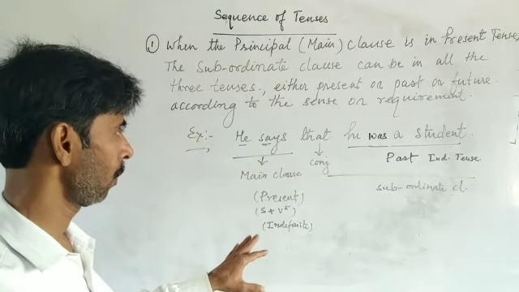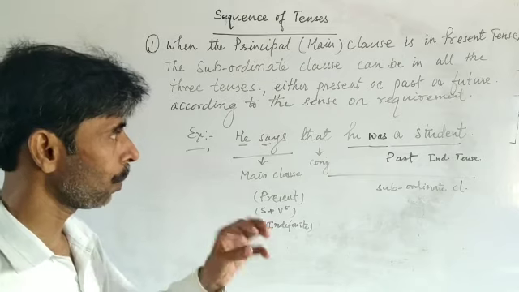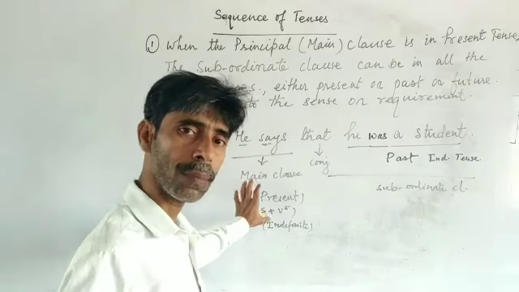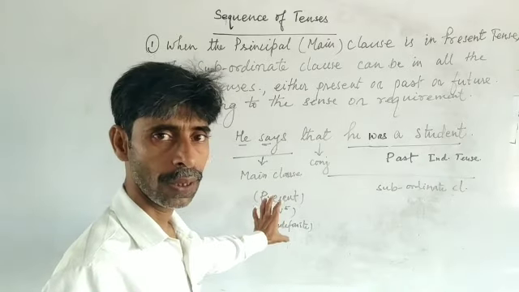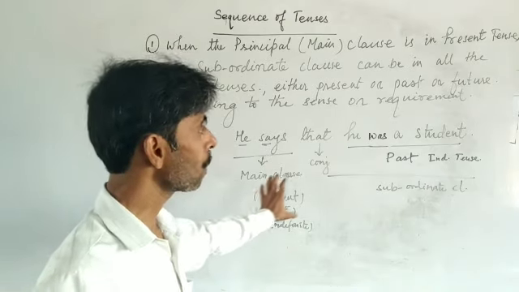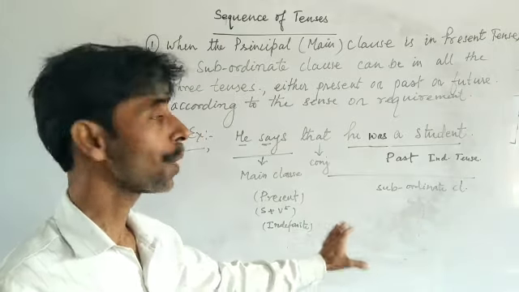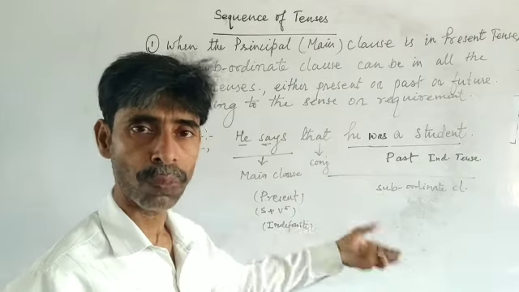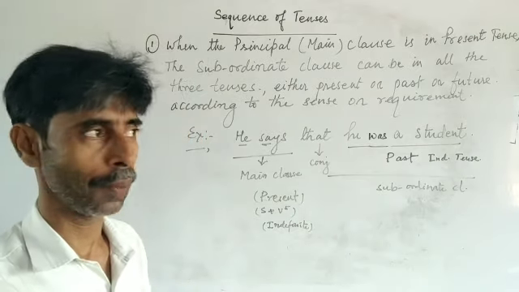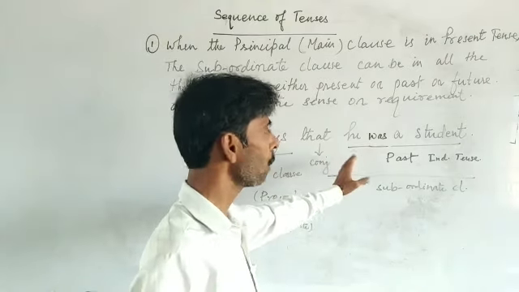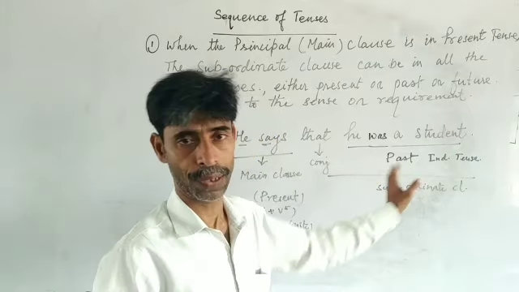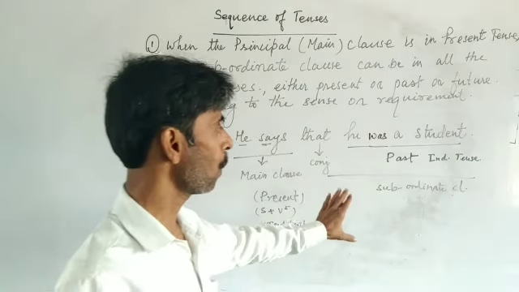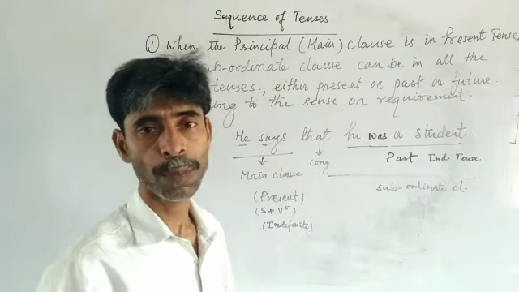But we see that according to the requirement, according to the sense of the speaker, the main clause is in present tense, it does not change, it remains the same, but the subordinate clause has been changed from present to past. In the previous example, he is a student, the subordinate clause was in present tense.